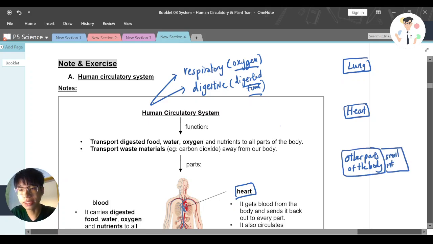The small intestine is very important as part of the digestive system. The lung is from the respiratory system. Okay, so maybe I'll quickly come to this first part first.